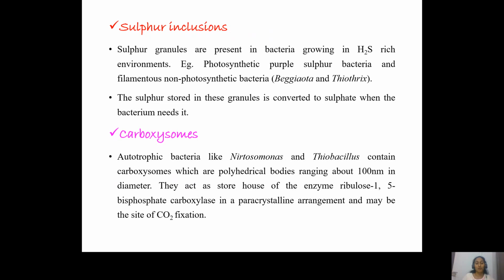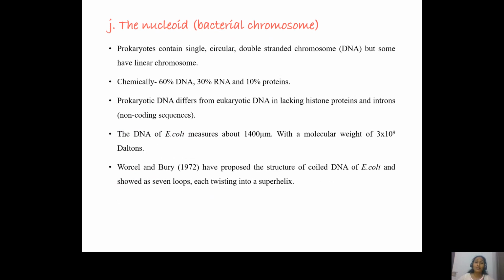And the next one are the carboxysomes. Now, certain bacteria like the Nitrosomonas and Thiobacillus contain these carboxysomes. These carboxysomes store the enzyme ribulose 1,5-bisphosphate carboxylase, which is required for carbon dioxide fixation. So, phototrophic microorganisms contain these carboxysomes, which act as storehouses of the enzymes and probably for the fixation of carbon dioxide. And the next organelle that we're going to discuss is the nucleoid or bacterial chromosome.